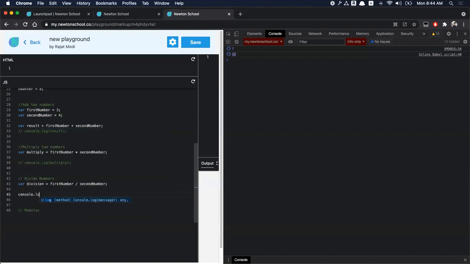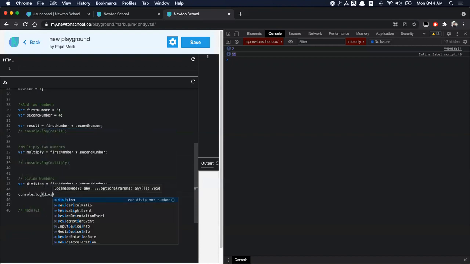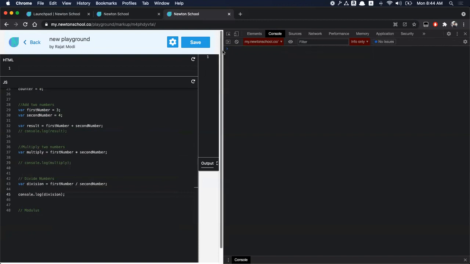Let's see if it is stored or not. Yeah, I saw that. It was stored, 0.75. It is getting stored, right? That's how division works.